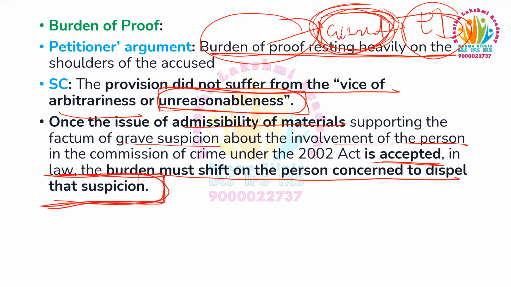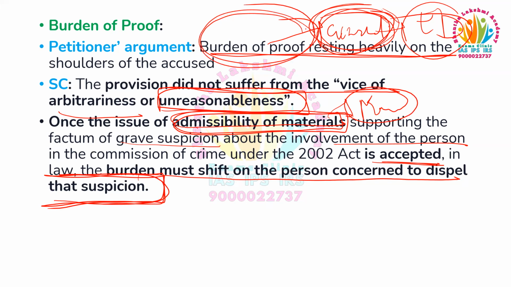So when a person is accused under this Act, regarding this money laundering process, the burden of proof falls on the accused to prove that he is innocent, to dispel that suspicion. So this is regarding the burden of proof.